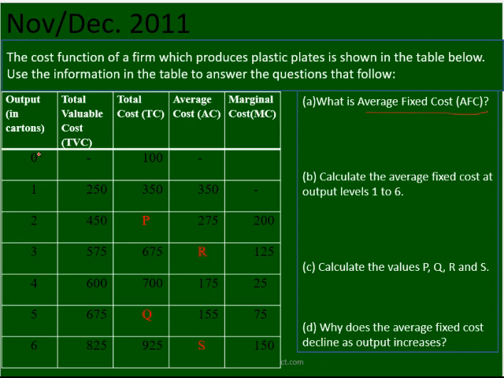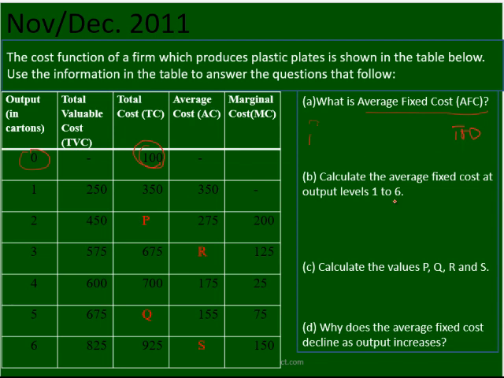Our fixed cost here can be derived in the first item. When this one is 0, total cost is equal to fixed cost. So fixed cost is constant. So what are the average fixed costs for each unit? Looking at point 0, average fixed cost is dash. When quantity is equal to 1, average fixed cost is 100. Then when it's 2, it's 50. Then you calculate and you get your point.